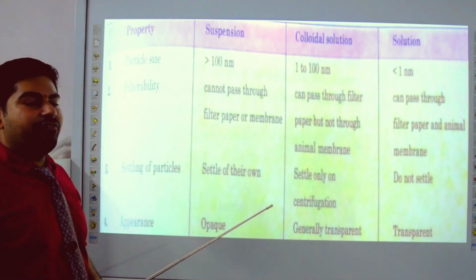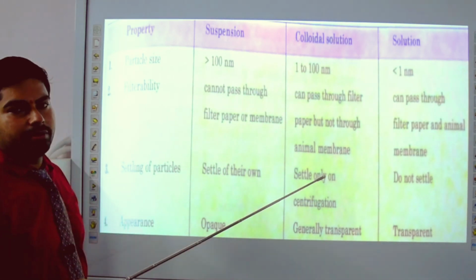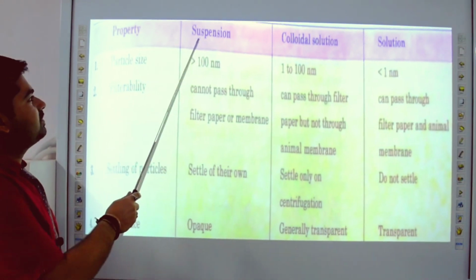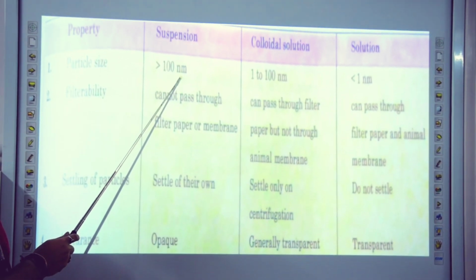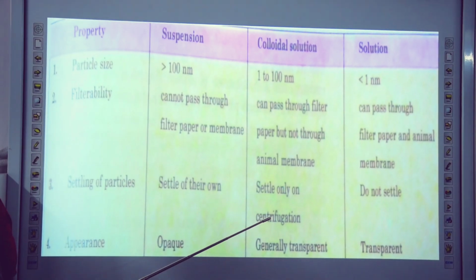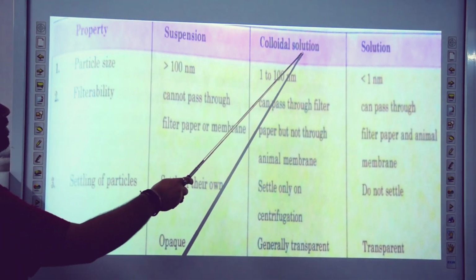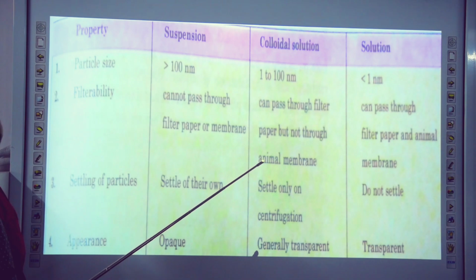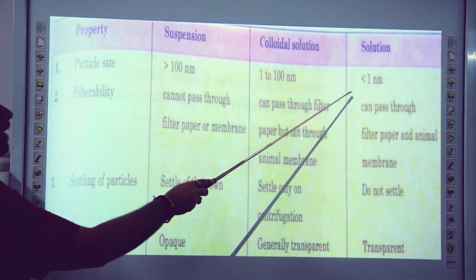Now, what is the difference between suspension, colloidal solution and solution? It means the types of mixture. Particle size of suspension is more than 100 nanometer. What is the meaning of nanometer? 1 nanometer is equal to 10 to the power minus 9 meter. Particle size of colloidal solution varies from 1 nanometer to 100 nanometer, and particle size of solution is less than 1 nanometer.